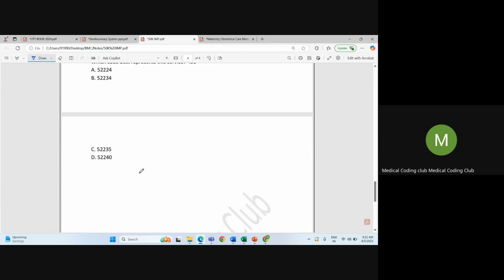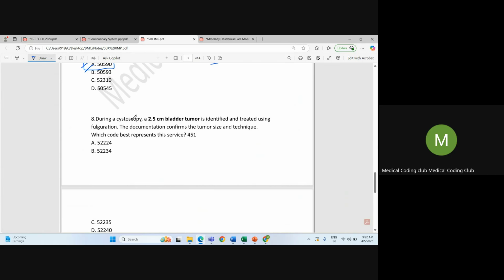So many questions. Okay, one more question is there. During cystoscopy, a 2.5 centimeter bladder tumor is identified and treated using the fulguration method. Fulguration means using high temperature. The documentation confirms the tumor size and technique, which could best represent this service. So using cystoscopy, also utilizing the fulguration method, they are going to remove the bladder tumor. Okay, so here we will check the bladder tumor size. Based on that we will code. So the bladder tumor size is 2.5 centimeter.